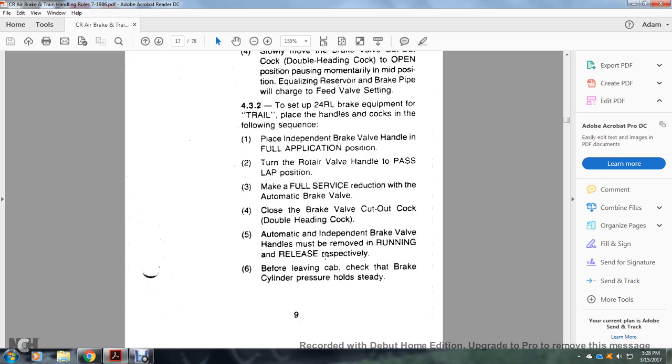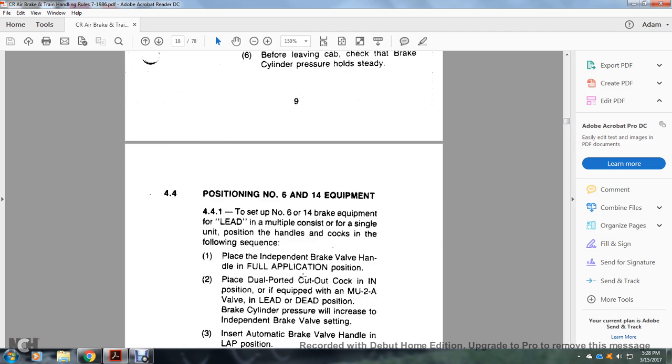4.3.2. To set up the 24RL brake equipment for the trail position, place the handles and cocks in the following sequence. Place the independent brake valve handle in the full application position. Turn the rotary valve handle to pass lap. Make a full service reduction with the automatic brake valve. Close the brake valve cutout cock, double heading cock. Automatic and independent brake valve handles must be removed and placed in running and release position respectively. Before leaving the cab, check the brake cylinder pressure. Hold steady.